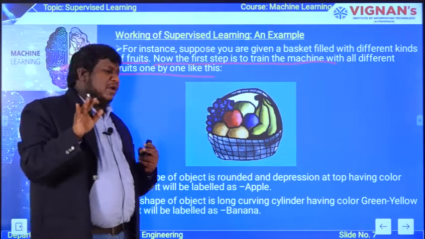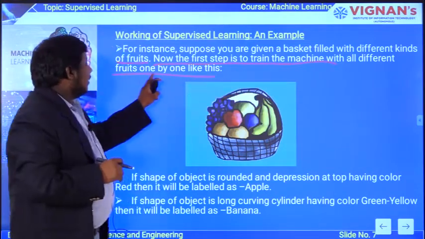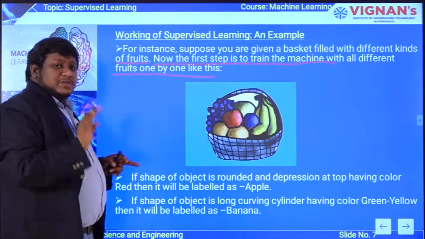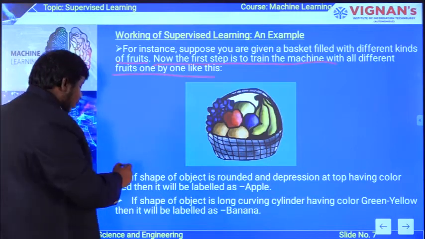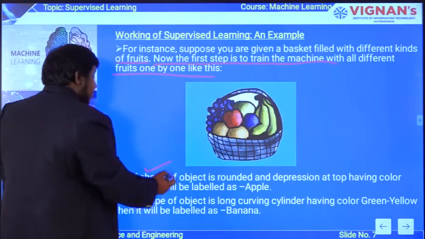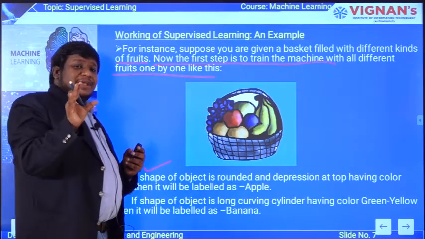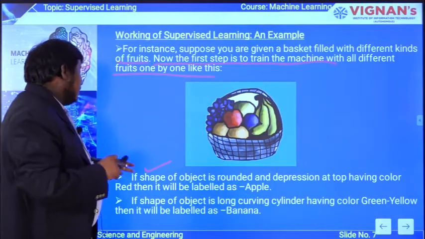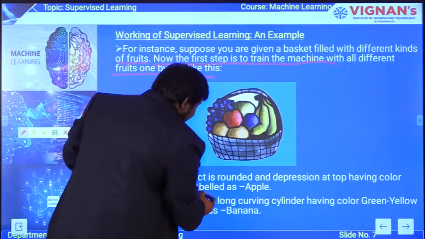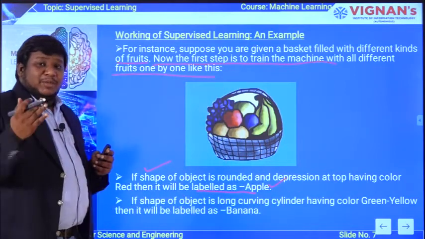So I have to train the model so that I am giving the information, or train the machine, with all different types of fruits available in this basket. So I am giving how the data can be given as training data of the machine learning. See, one point I can tell you: if the shape of the object is round and depression at top, so an object you have taken, if the shape of that object is round and depression at top and color is red, then it can be taken or labeled as apple. So I am training the model like this.